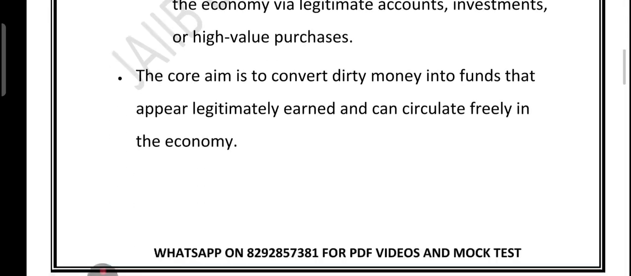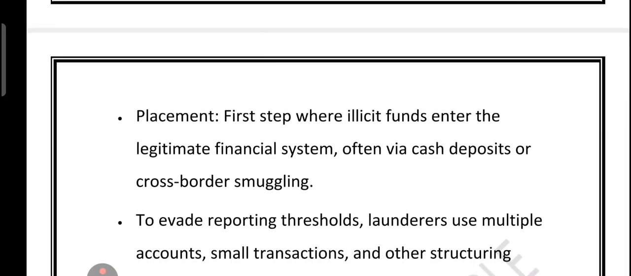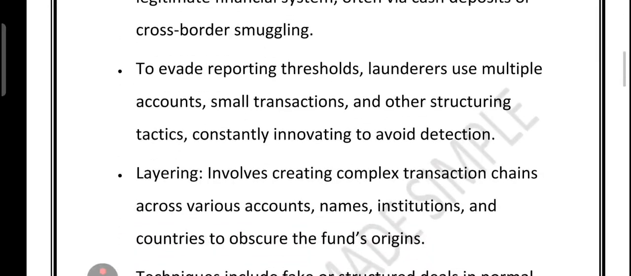Now friends, let's talk more about the placement. What happens is this is where criminals sneak dirty money into the official financial system. It might be through cash deposits, cross-border smuggling, or breaking large amounts into small transactions so that they don't trigger reporting rules. They use multiple bank accounts and keep changing their method to stay one step ahead of the authorities.